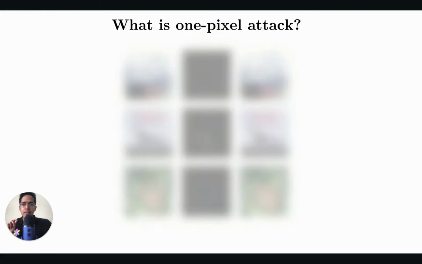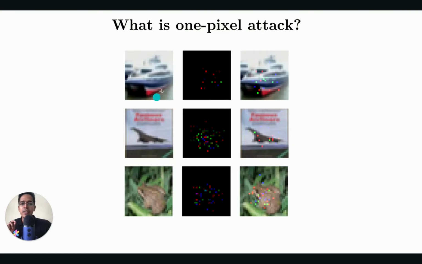In some cases, you make modifications to very few pixels, or a handful of pixels like this. So this original ship image is a bit pixelated. It's 32 by 32 pixels. It is added with this noise. You can see that the values of the added pixels are red, green, or blue, or a combination of those.